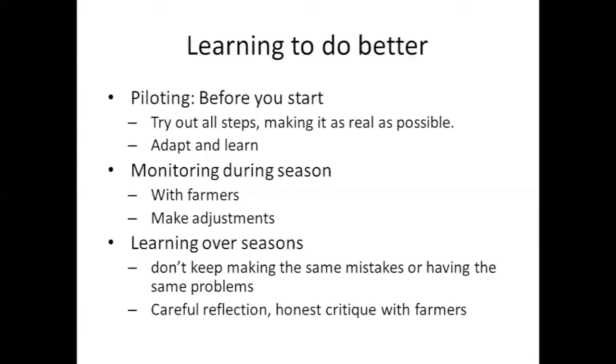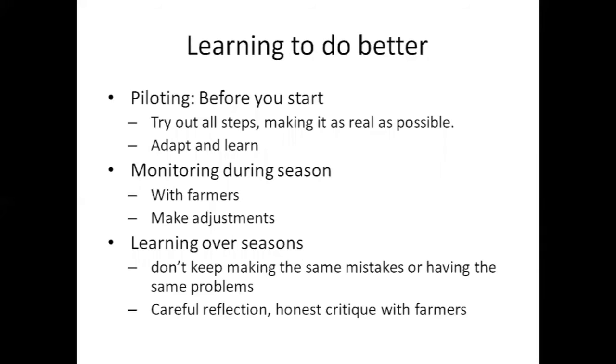And then the third point is learning over seasons. I believe that Fumigaskia and Cowpea Squared project are indeed learning over seasons. They're not doing the same thing every season. I've seen some projects, though, that seem to make the same mistake every season and have the same problems season after season.